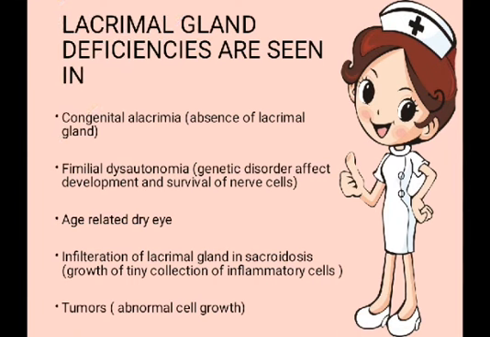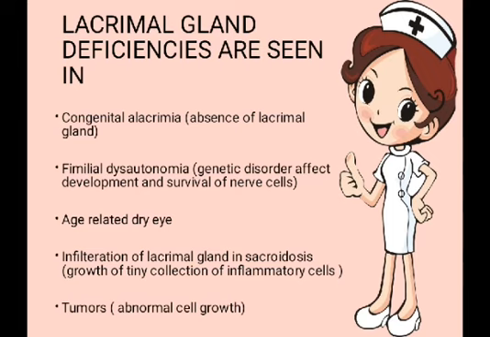Lacrimal gland deficiencies are seen in these conditions. The first condition is congenital alacrimia, which means there is an absence of the lacrimal gland from birth. The second one is familial dysautonomia. It is a kind of genetic disorder that affects the development and survival of nerve cells. In this disease, our autonomic nervous system does not perform some functions like maintaining body temperature and controlling BP. Next one is age-related dry eye. As we increase in age, age-related dry eye occurs.